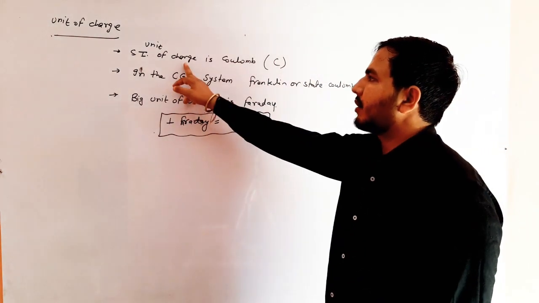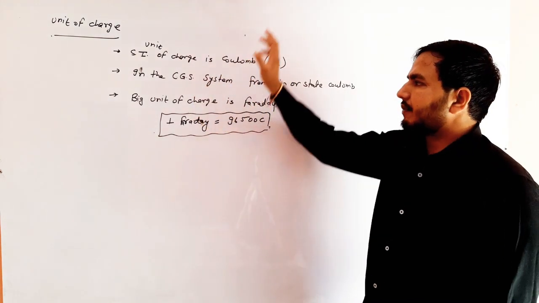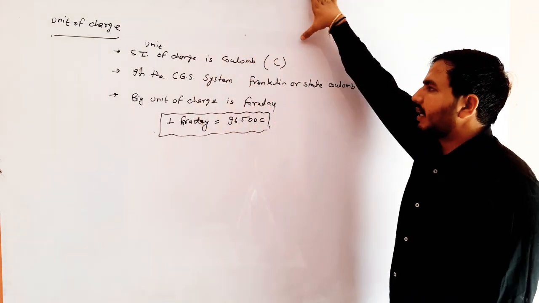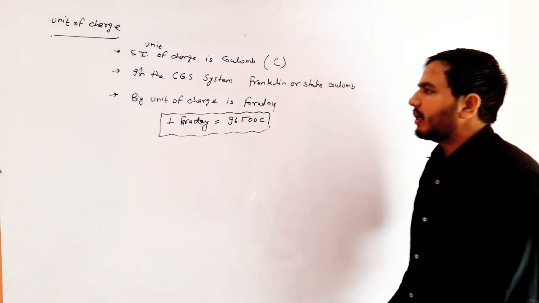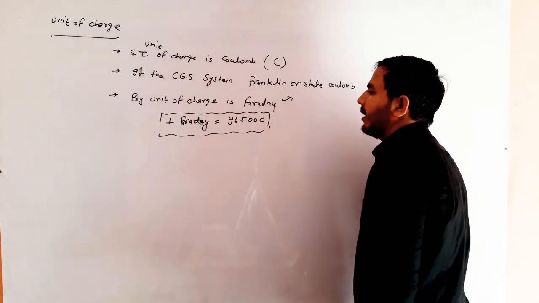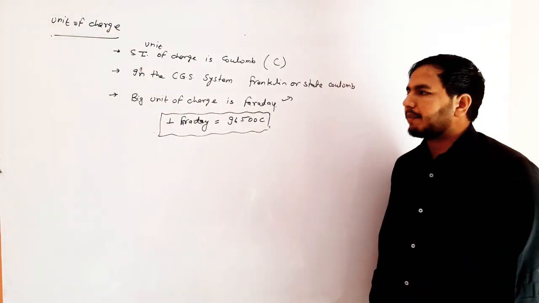What is the unit of charge? According to the SI, unit of charge is Coulomb. In the case of CGS system, the unit of charge is Franklin or state Coulomb. The big unit of charge is Faraday. 1 Faraday is equal to 96,500 Coulomb. Clear?